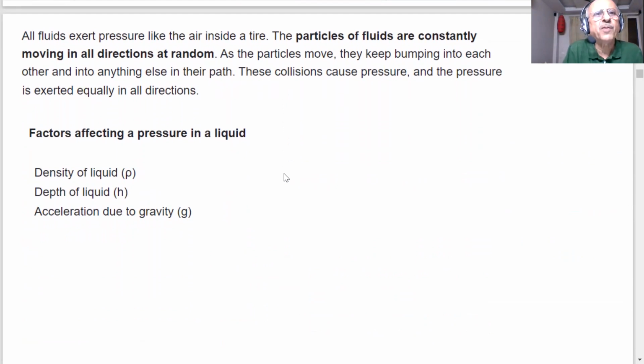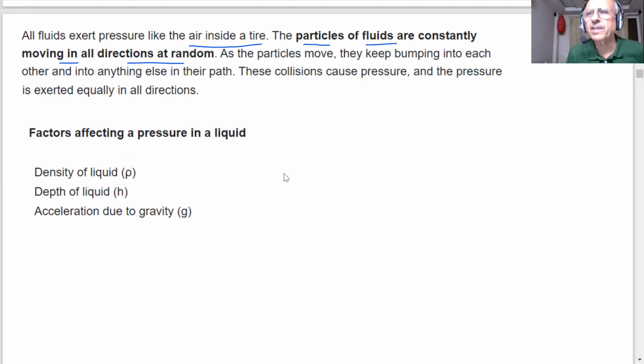We are saying all fluids exert pressure, like air inside a tire. You have a car, student, you have a tire of the car. What happens in the tire of the car? After 2-3 days, what do you do? You go to the petrol pump and you get air inside that. The particles of the fluids are constantly moving in all directions at random.